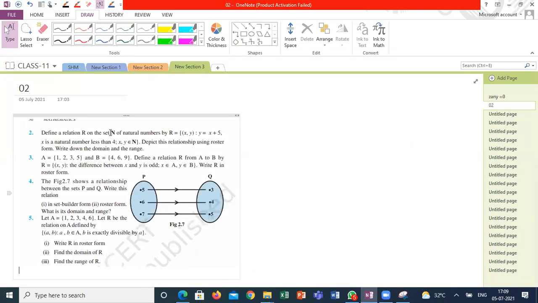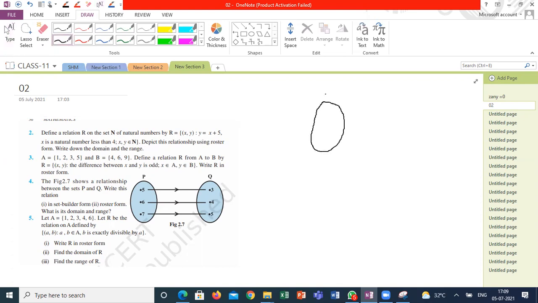Define a relation R on the natural numbers in such a way that (x, y) is such that y is equal to x plus 5, where x is a natural number less than 4 and (x, y) belongs to N. Depict this relation using the roster form. Write down the domain and range. How to do this question, guys?